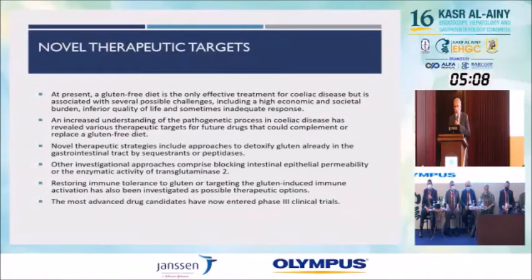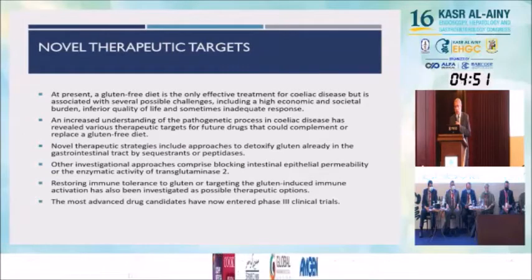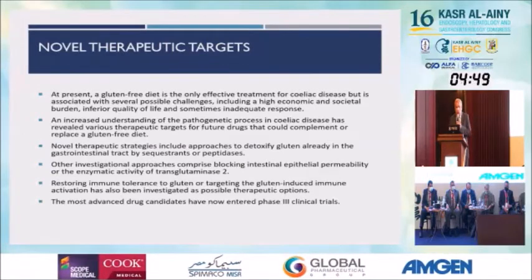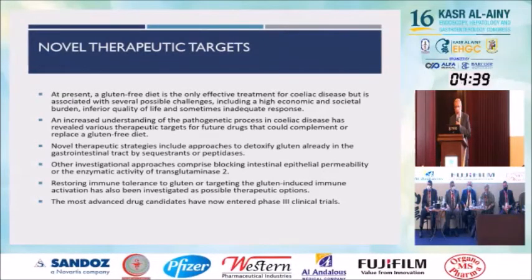So what are these novel therapeutic targets? The only treatment nowadays is a gluten-free diet, but it is associated with several possible challenges, including high economic and societal burden, inferior quality of life, and sometimes inadequate response. An increased understanding of the pathogenesis of celiac disease has revealed various therapeutic targets for future drugs that could complement or replace a gluten-free diet.